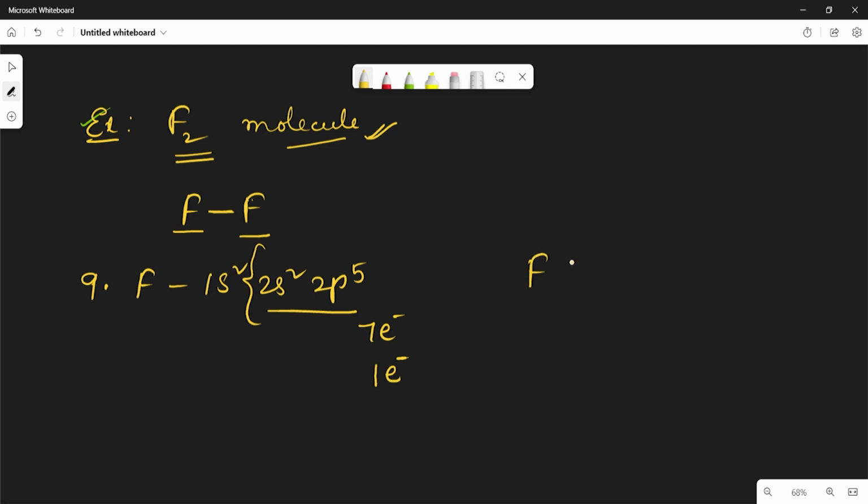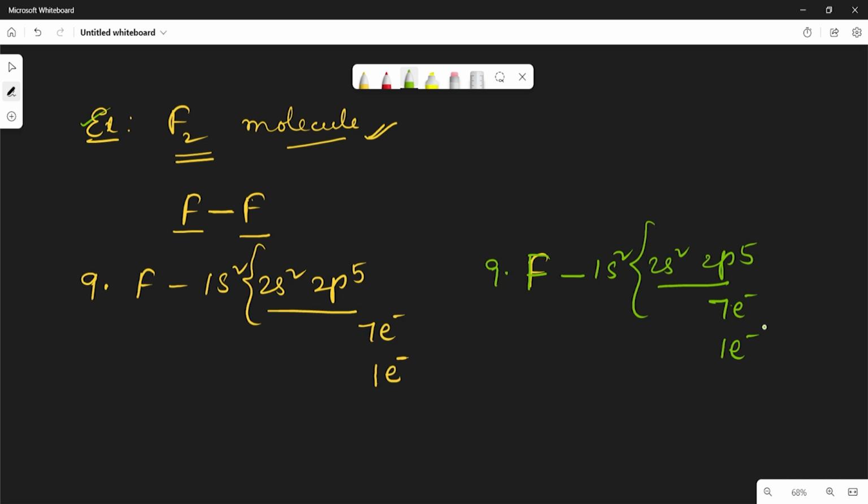Take another fluorine atom. Here also it is the same thing. It also has the 1s2, 2s2, 2p5 configuration. If you see, it contains only 7 electrons in the outermost shell. To get the octet configuration, it requires 1 electron.